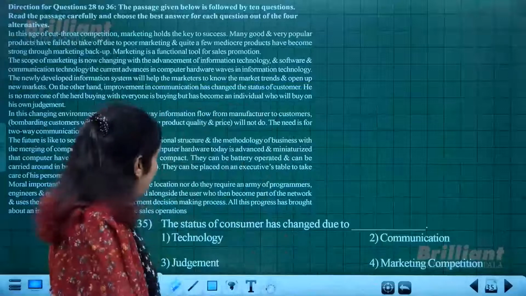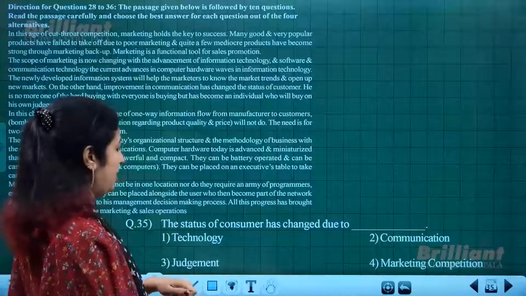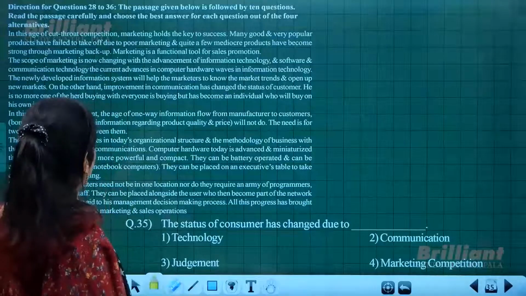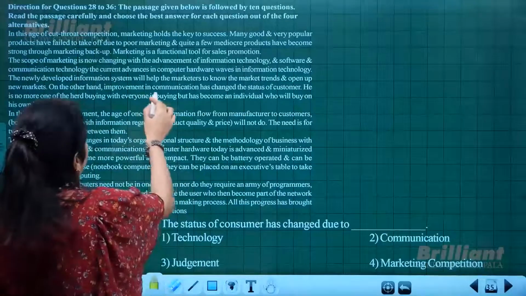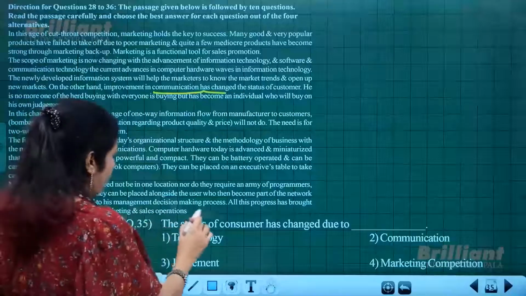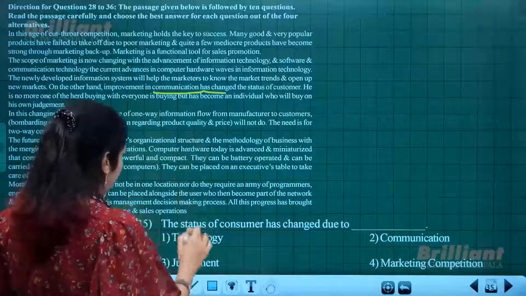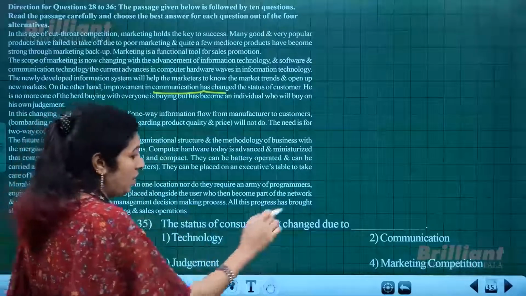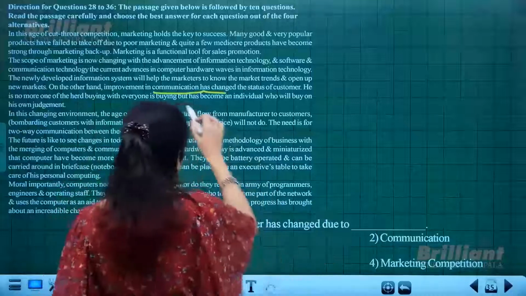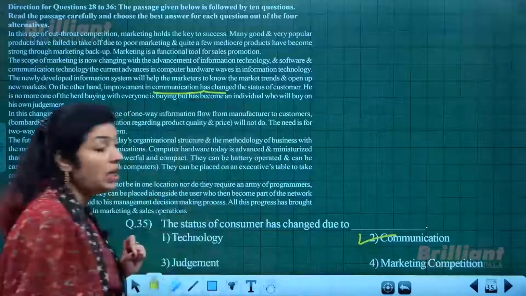Then, the status of consumer has changed due to dash. Due to what? It's because improvement in communication has changed the status of the customer. See, the status of customer has changed due to improvement in what? Is it improvement in technology, judgment, marketing, competition, or communication? So here it's clearly given, it's visible. So the second option, communication.